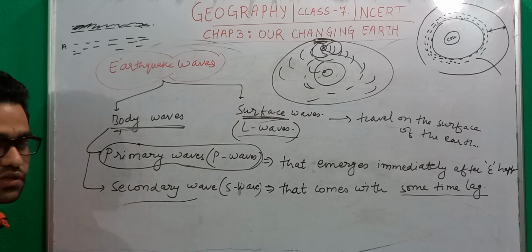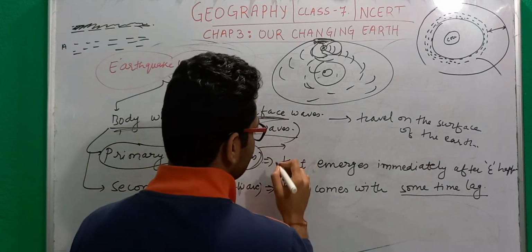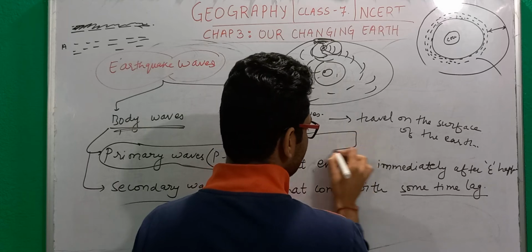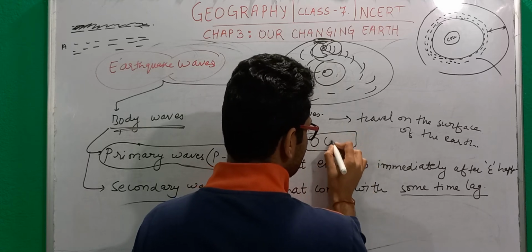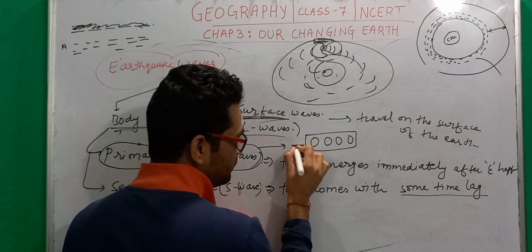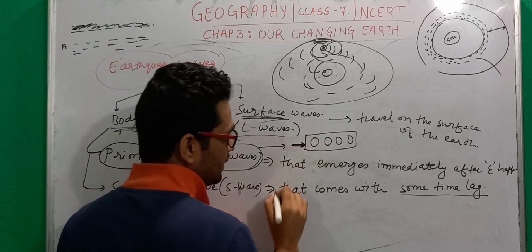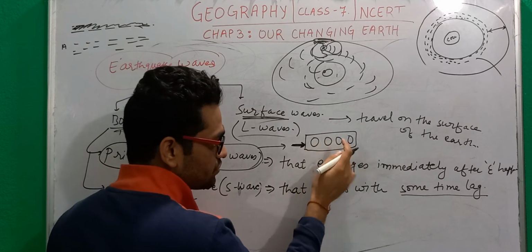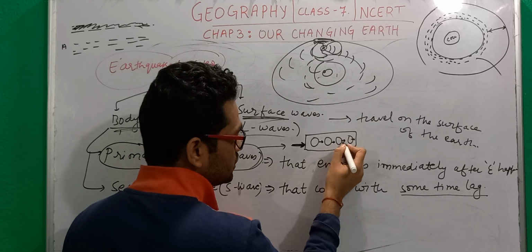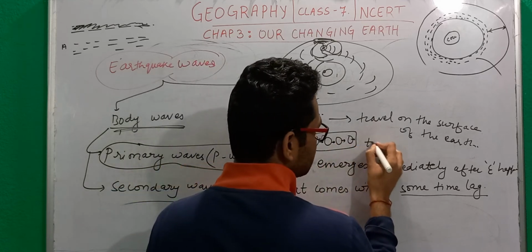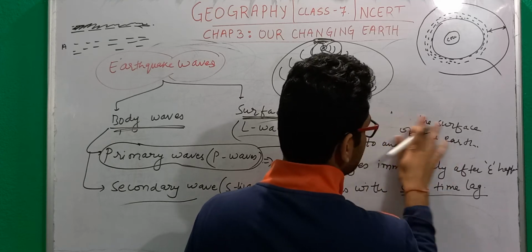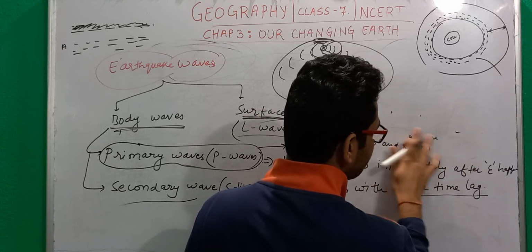Also there is another difference that we have. Suppose this was the rock and these are the inner particles in the rock. When the primary waves hit this rock, what will happen? The particles of this rock will start moving in a horizontal direction, a to and fro motion.